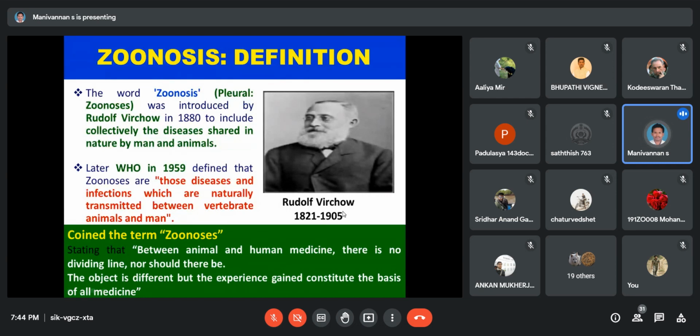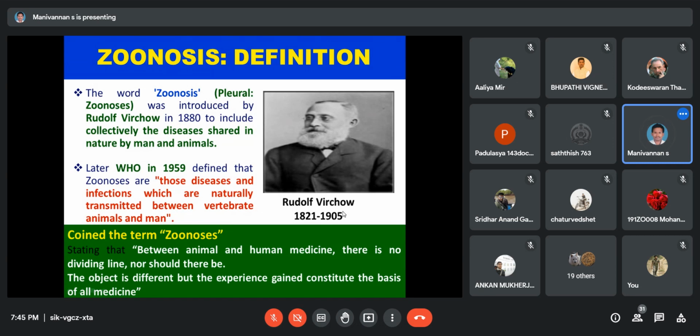Rudolf Virchow is called the German physician. He is a doctor, a German physician and anthropologist, a great biologist, a great writer and a great editor. He has so many talents. Virchow is also called the father of modern pathology. He is also the founder of social medicine. He made a lot of contributions in the field of medicine also.